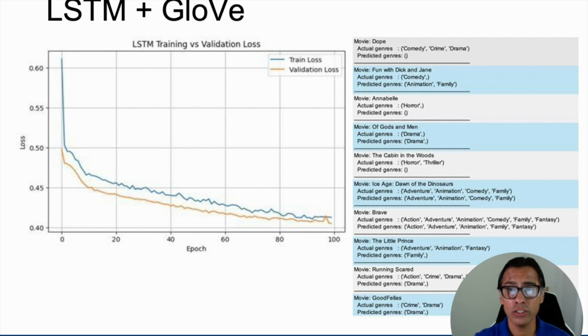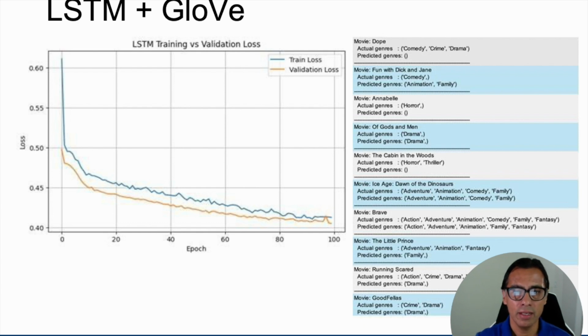This LSTM loss curve shows a steady decline in both training and validation loss over 100 epochs, indicating effective learning and generalization. The close alignment between the two curves suggests minimal overfitting, validating the model's architecture and regularization strategy. Still, the LSTM model occasionally overpredicted or underpredicted certain genres, like confusing comedy with animation or missing thriller in darker films. Its predictions were strongest when there were clear stereotypes or visual cues in the text, but it struggles with ambiguous genres.